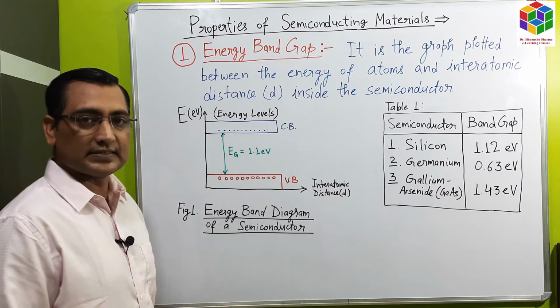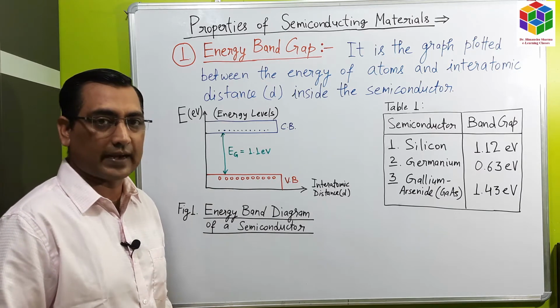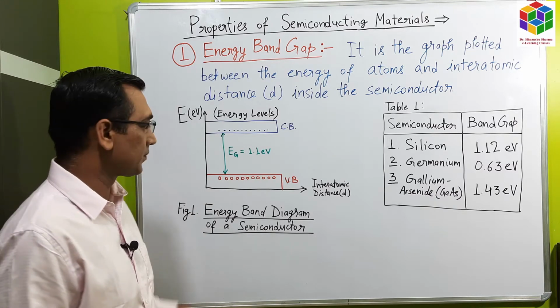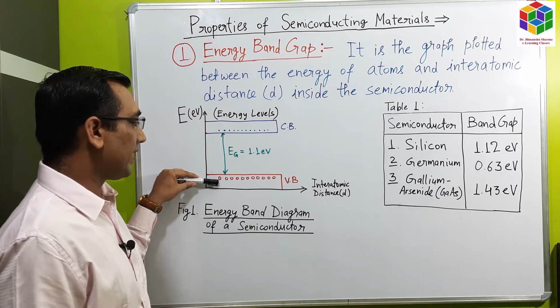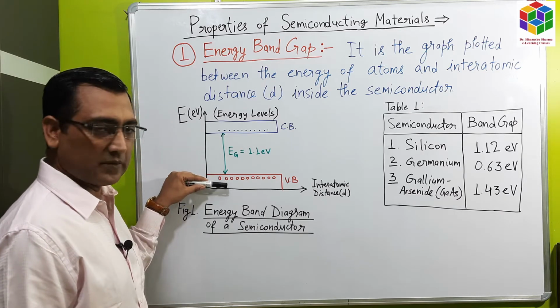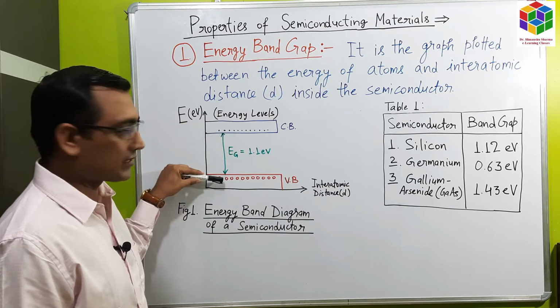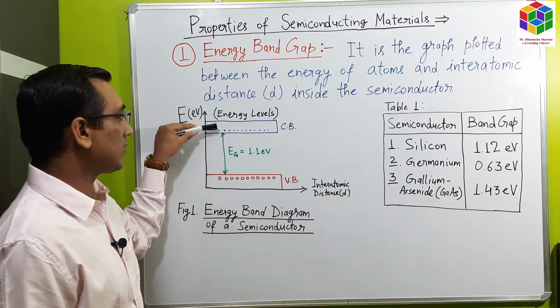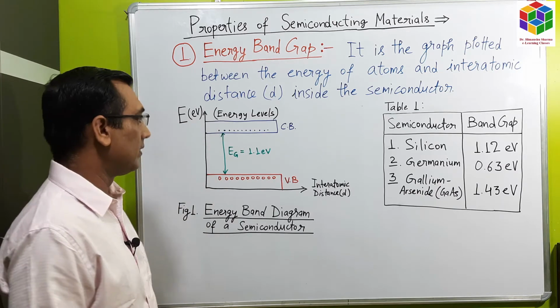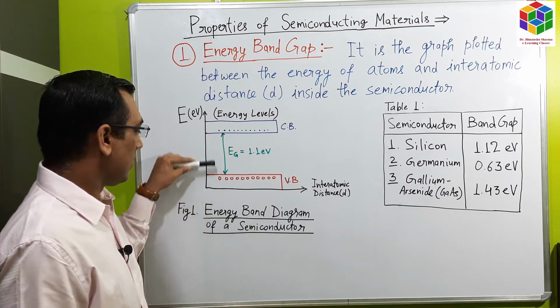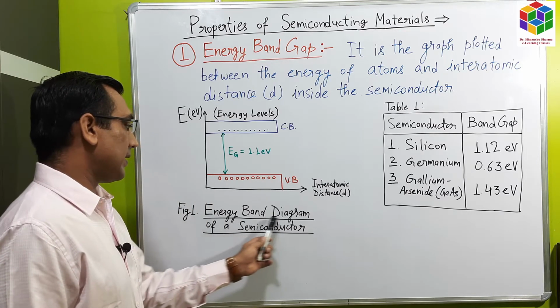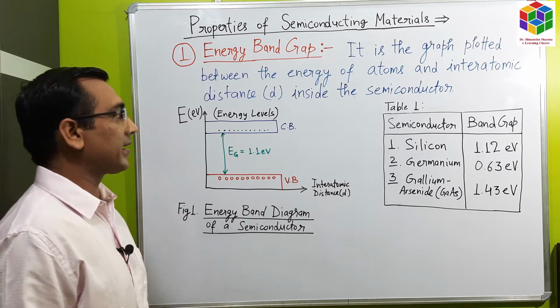The conduction band is the outermost orbit in which the electron can travel freely. The valence band is the lower energy band, just below the conduction band, from where the electrons can move to the higher energy level. This is the energy band diagram of a semiconductor.